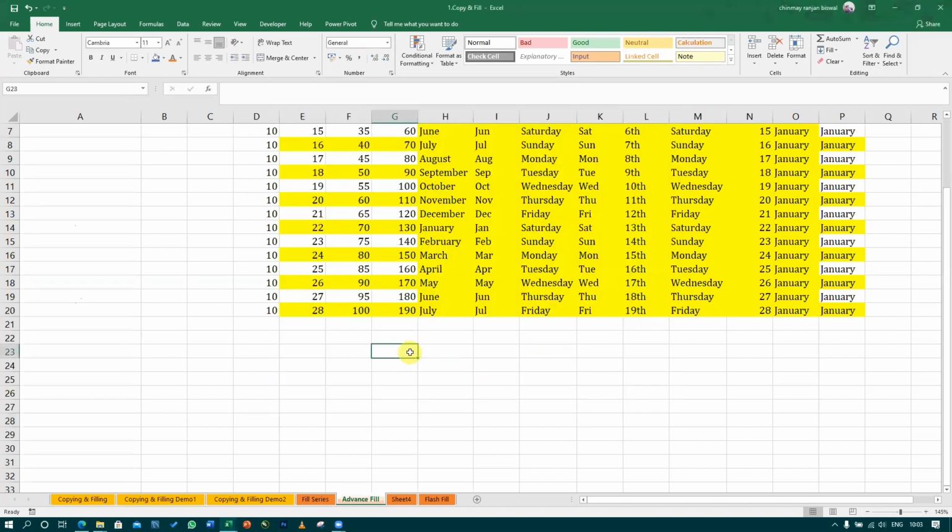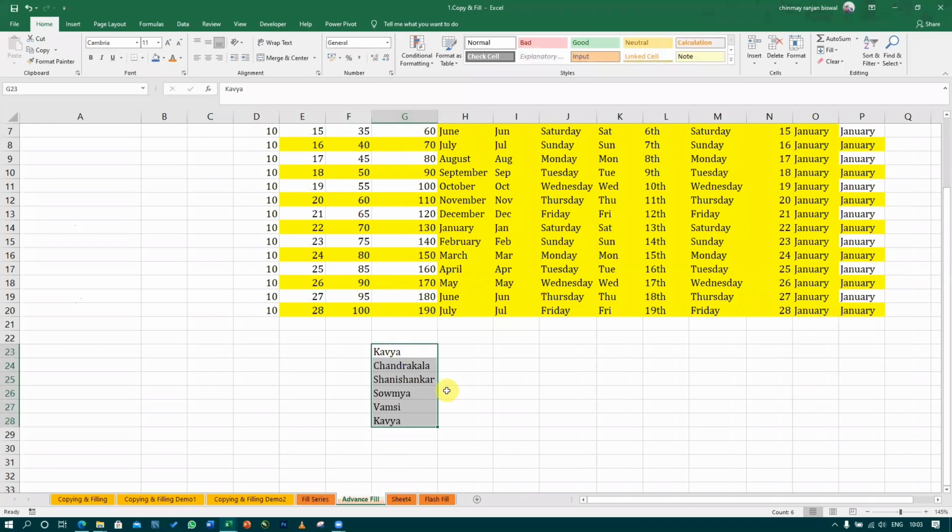Again OK. Now you try anything. I have written Kavya, so I'll write Kavya. Then if I drag Kavya, see what will happen. Can you see it? We have created a custom list.